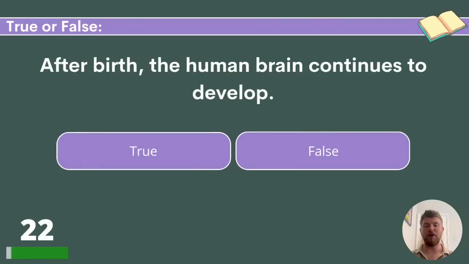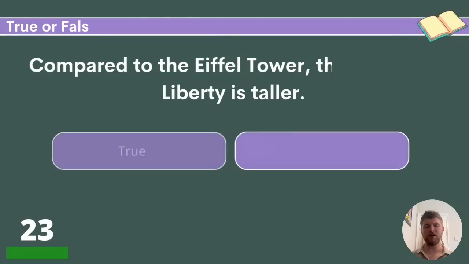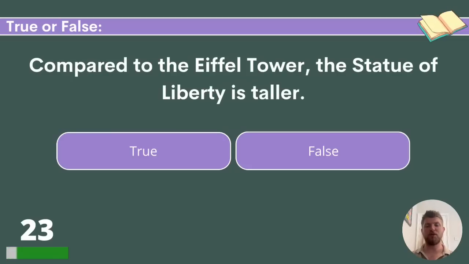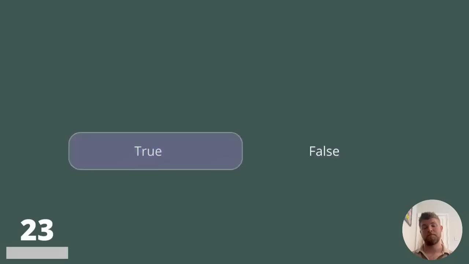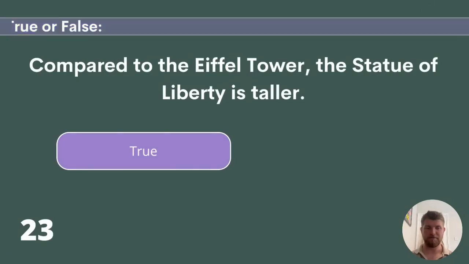After birth, the human brain continues to develop. Is that true or is that false? That is, of course, true. Question 23. Compared to the Eiffel Tower, the Statue of Liberty is taller. True or false? That is true. The Statue of Liberty is taller than the Eiffel Tower.